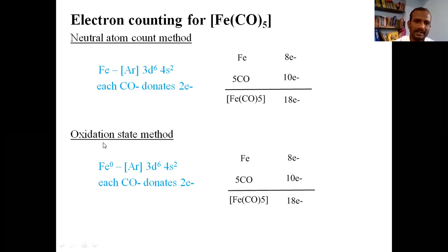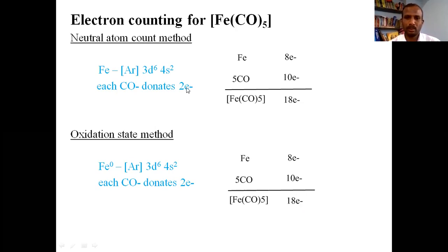So let us take another method of counting electrons, that is the oxidation state method. The oxidation state of iron in this case is 0. 0 oxidation state will be nothing but its atomic state. Write the electronic configuration of iron. It will be 3d6 4s2. The number of electrons contributed by iron in this case is also 8. And 5 carbonyl groups, each donates 2 electrons, amounts to 10. If you add these two, you will arrive at 18.